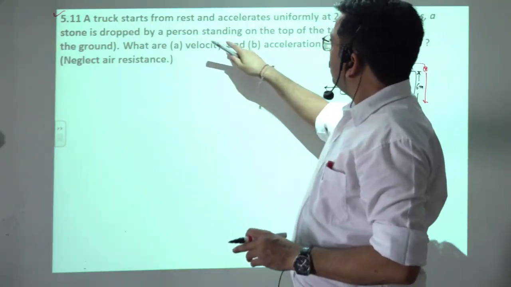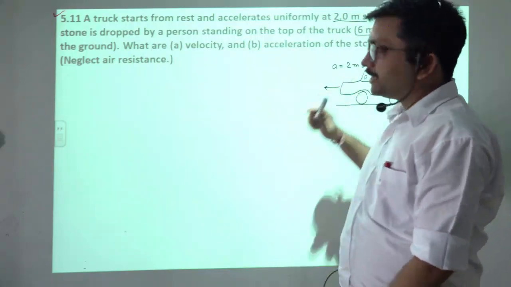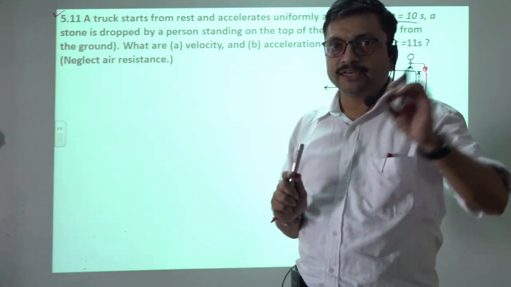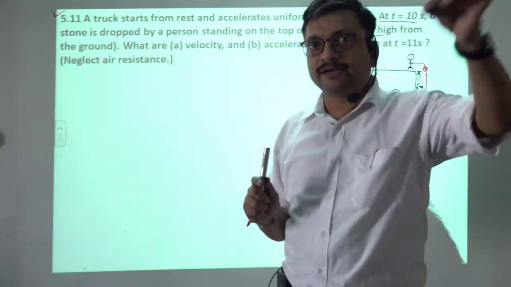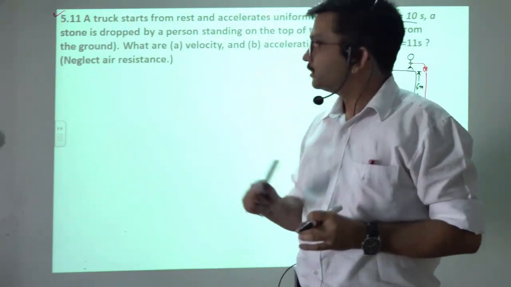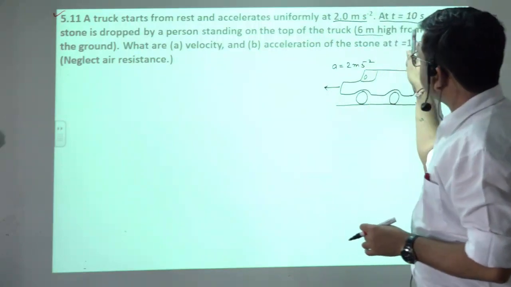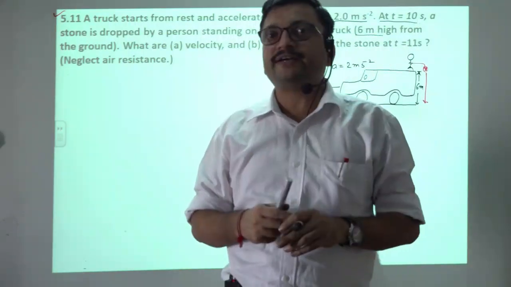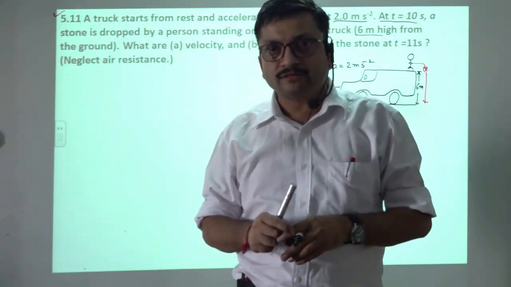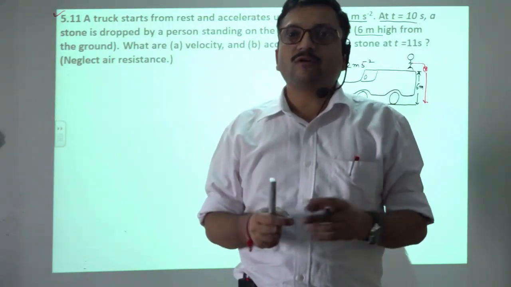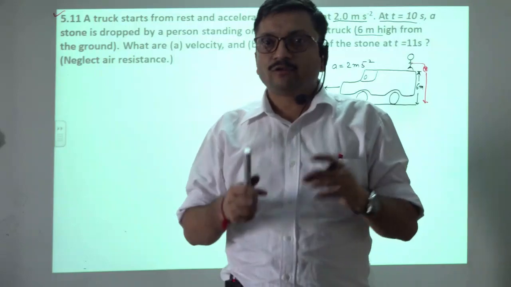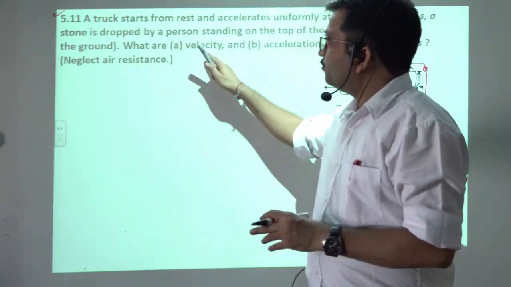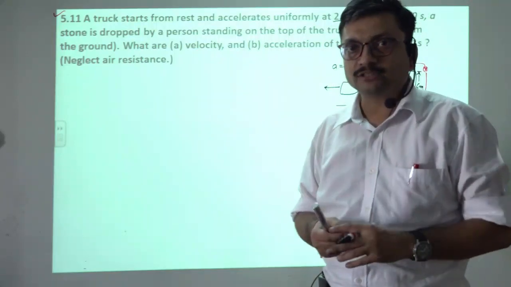Now at t equals 11 second: at 10 second it is in his hand, then after 10 second, 11 second came, he has dropped the stone. Clear? So for 10 to 11 second, meaning 1 second, we will calculate its vertical component. When we calculate the vertical component, we will have both horizontal and vertical components, and we can calculate the resultant velocity.